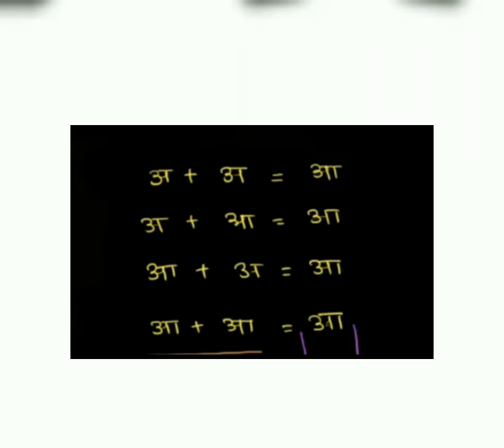A plus a, by adding these two, again we get a. So the addition of a and aa, this savarna pair, will always result in aa, which is the longer one. This is savarna dirgha sandhi.